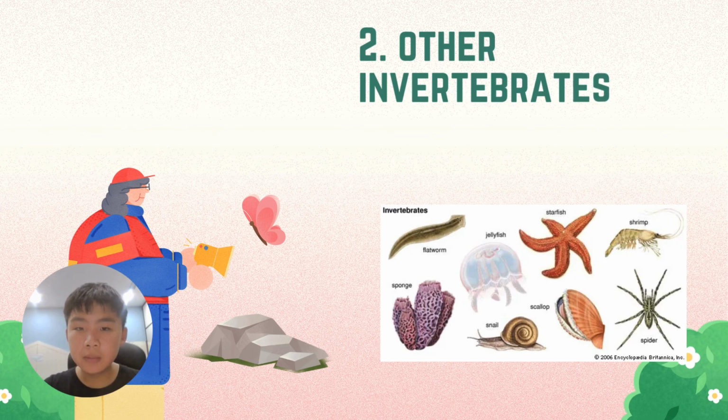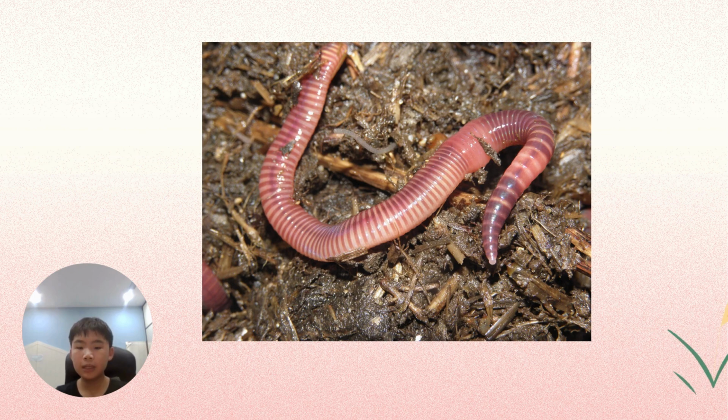Now I will talk about some other invertebrates. There are many other groups of invertebrate. First is about the earthworms. All earthworms lay eggs because they are hermaphrodites. This means that they all have a male part to produce sperm and a female part to produce egg. But they cannot fertilize their own eggs.